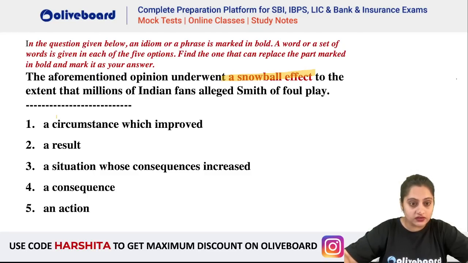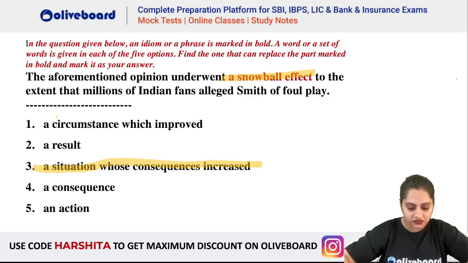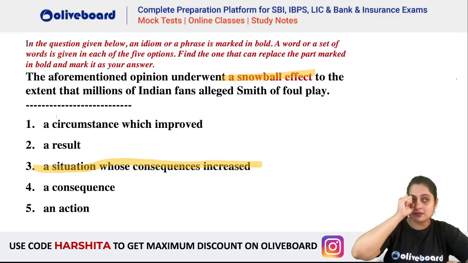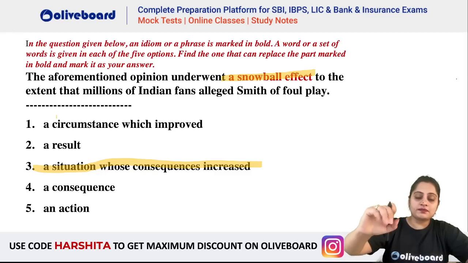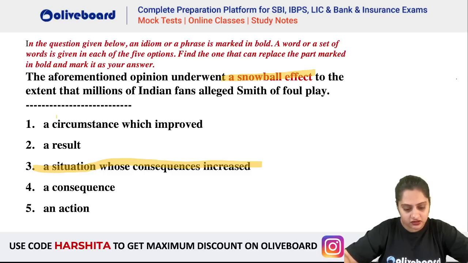When we say snowball effect, it means a situation where the consequences are increased. So one situation which results or grows at an increasing level, there's a snowball effect. It increases at a faster rate. So for example, climate change, something negative happened, then this situation is worsening and worsening, so at a faster rate the consequences grow. Clear? So a situation where consequences increase.